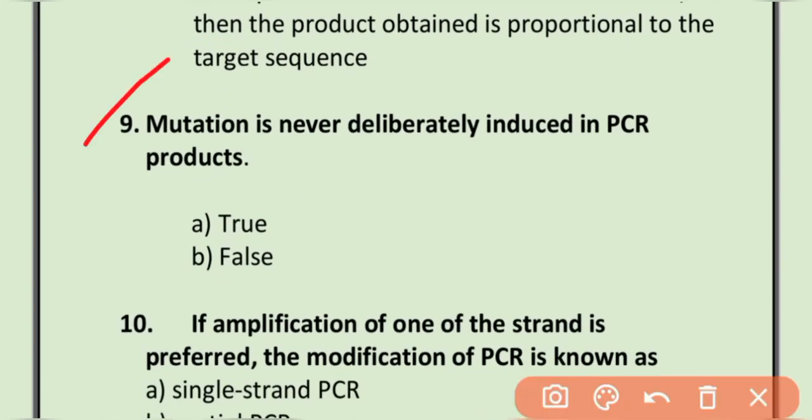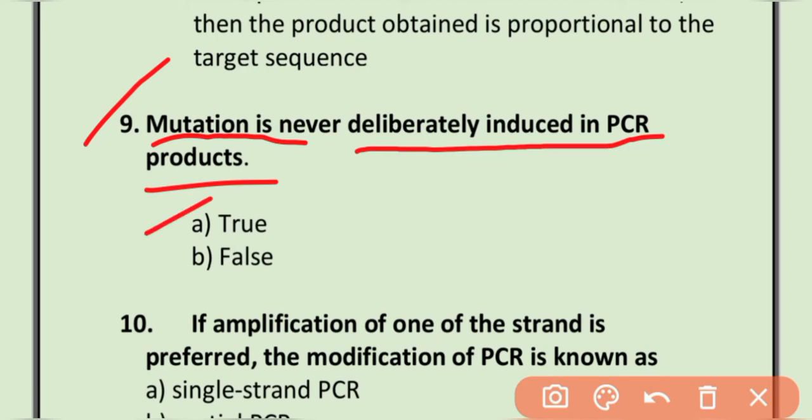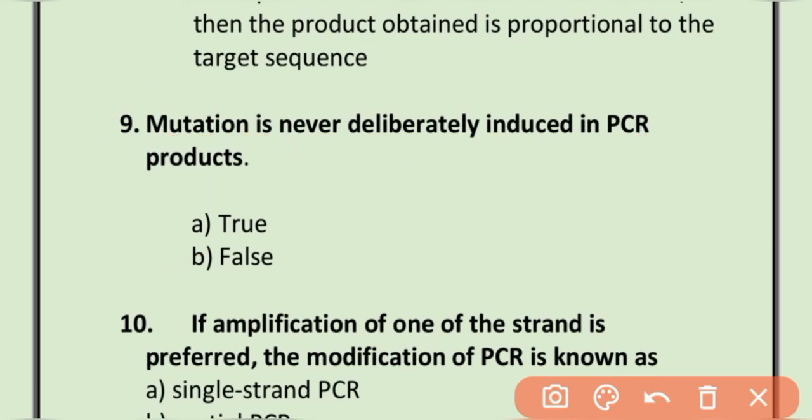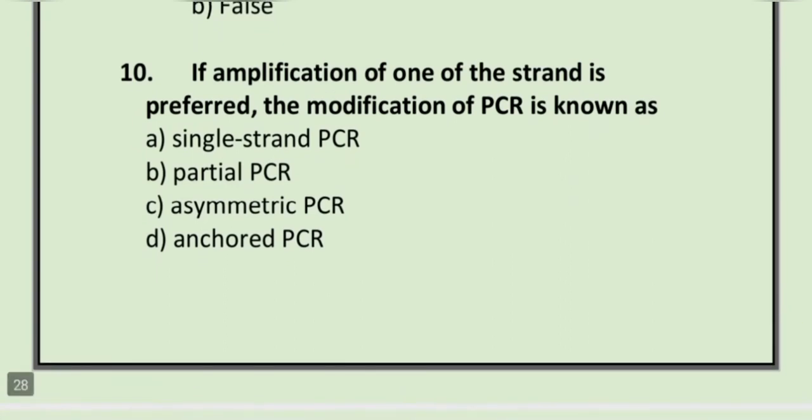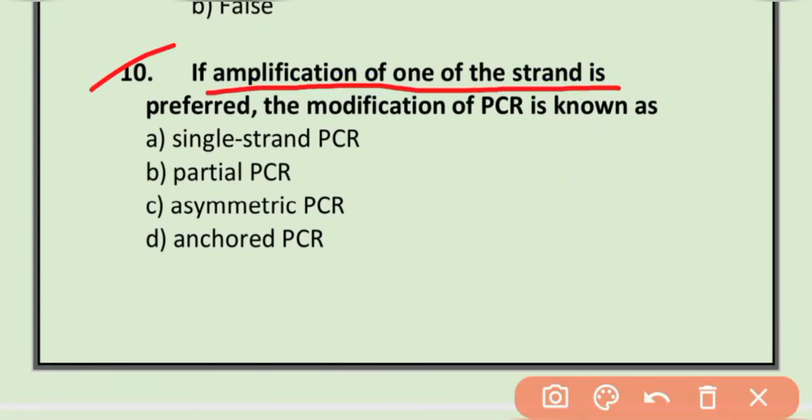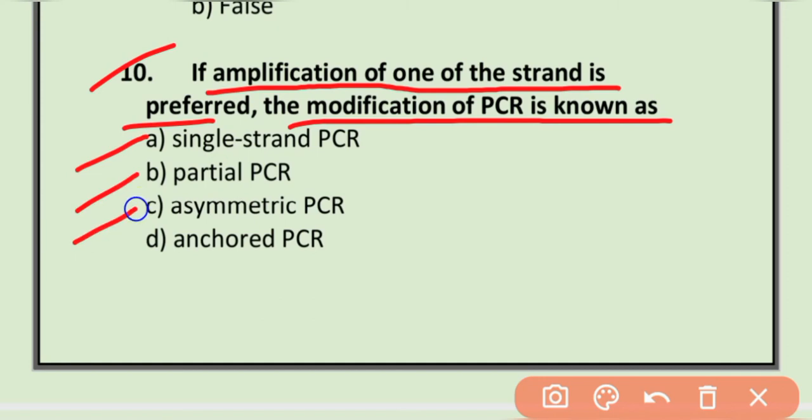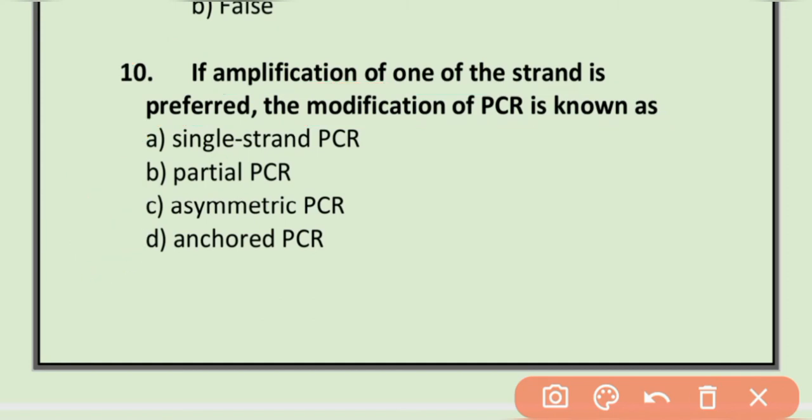MCQ number 9. Mutation is never deliberately introduced in PCR product. True or false? The correct option is option A. This statement is true. MCQ number 10. If amplification of one of the strands is preferred, the modification of PCR is known as single-stranded PCR, partial PCR, asymmetric PCR, or enrolled PCR. The correct option is option C. Asymmetric PCR.